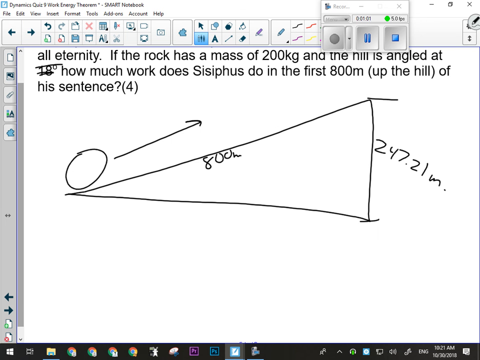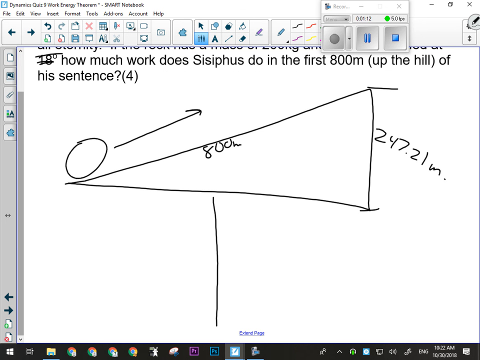All right, there's actually 2 ways to solve this. One really, really fast way and one much longer way. The really fast way is that work is a change in energy. So we'll do that way first. If they've got some kind of diagram or givens written down, give them a mark. Work is a change in mechanical energy. Since there's no change in kinetic energy in this question, this work is actually just a change in potential energy, because that's all he's changing. We're going from the bottom of the hill to the top of the hill.